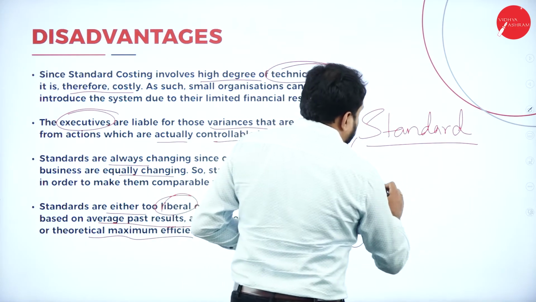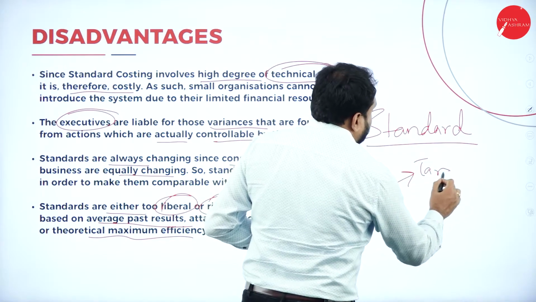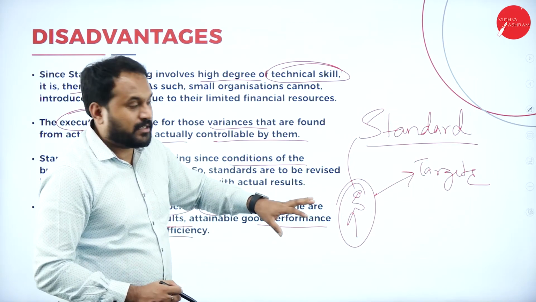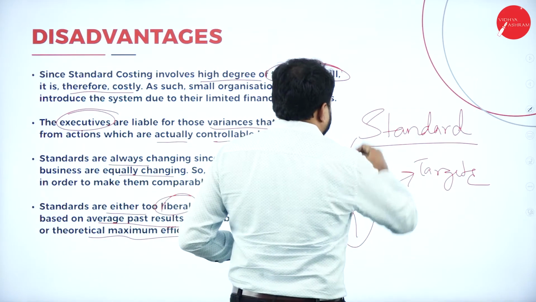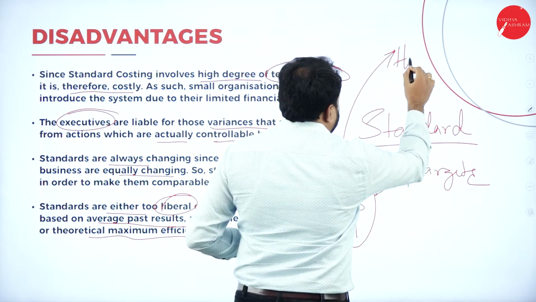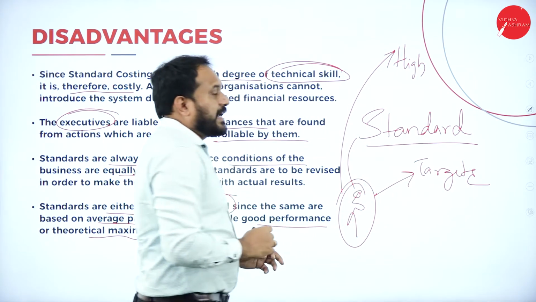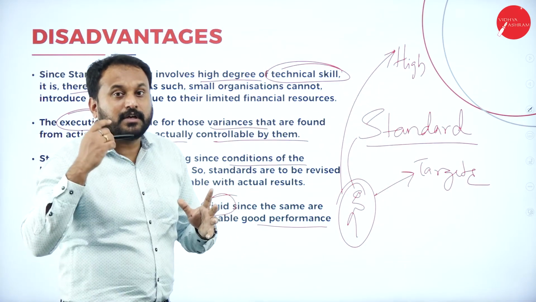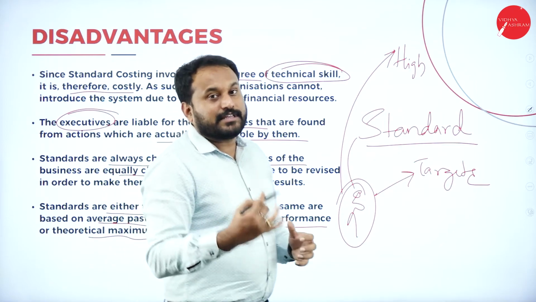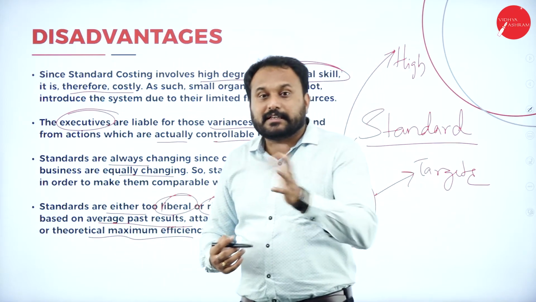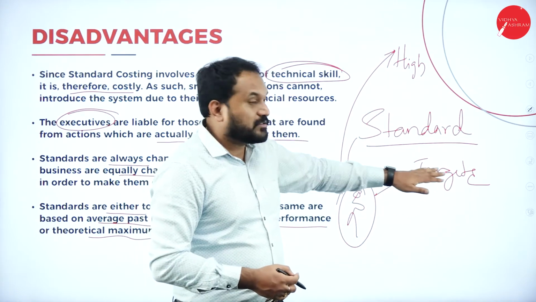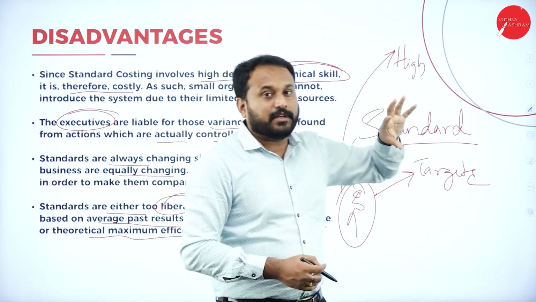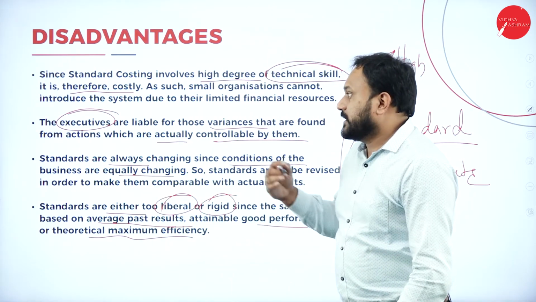Sometimes he'll give targets which can be reached easily. Later, he'll give targets which are very high and people can never actually achieve them. So when they can't achieve them, they feel that they're not efficient. That will also demoralize their enthusiasm for working. So sometimes the standards will be very easy so that the targets are met. Sometimes it is very rigid and will not be flexible. That is the disadvantages of standard costing.